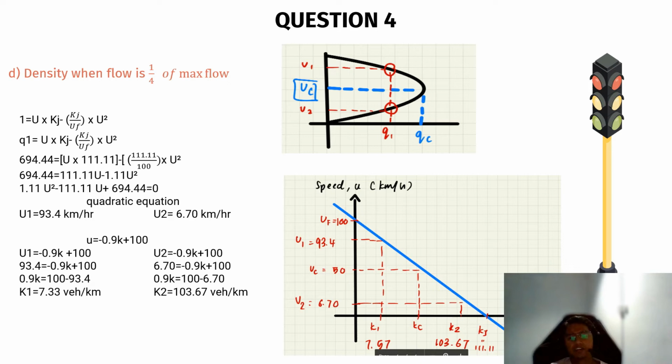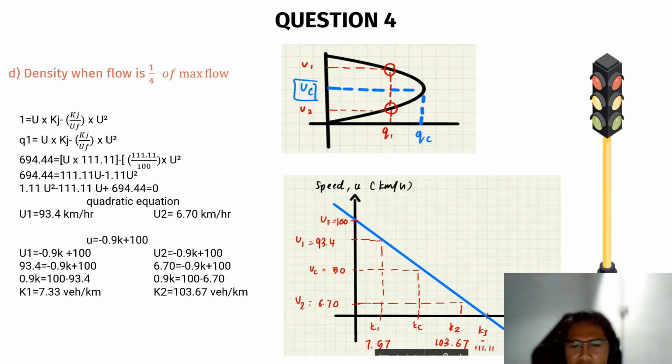And then the question asks to draft all the data. So we will draft a graph for speed, which is U, versus density, which is K. We know that the data is in a negative relation, so we will draw one line, which is the blue one, something like this.